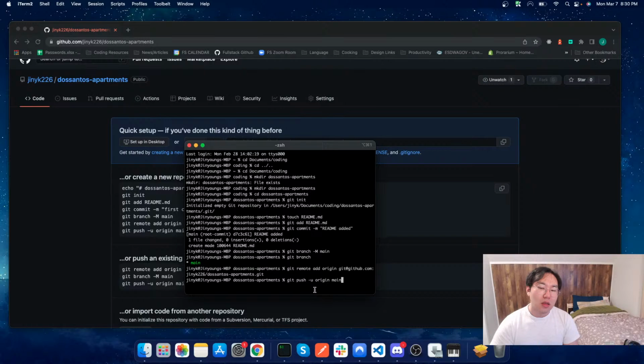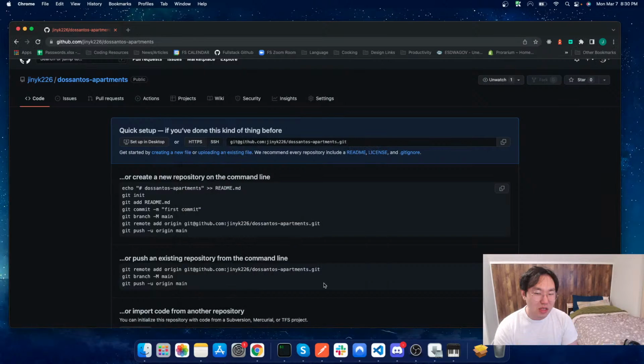This -u, I can tell you what exactly that means, but let's go ahead and run this for the time being, and we're going to see this run. Perfect. It looks like there's nothing that went wrong. So now if we refresh this page one more time, we should be able to see the README come out once this refresh completes, and that should be the only file inside of our GitHub repository at this time.